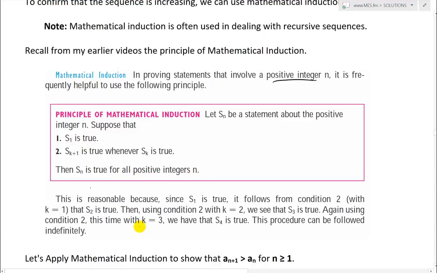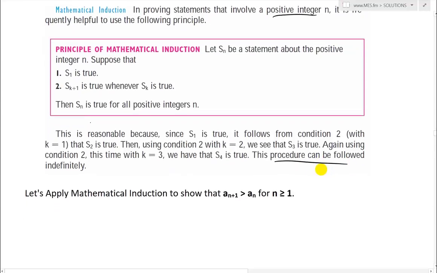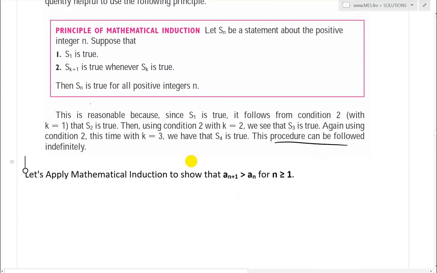In other words, if the first one is true, and then k plus 1 is true whenever Sk is true, then it all has to be true. This is reasonable because since S1 is true, it follows from condition 2 with k equals 1 that S2 is true. Then using condition 2 with k equals 2, we see S3 is true. Again, with k equals 3, we have that S4 is true. This procedure can be followed indefinitely. So let's illustrate that over here.